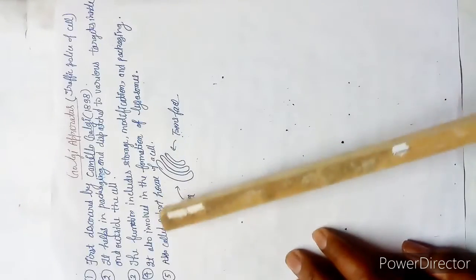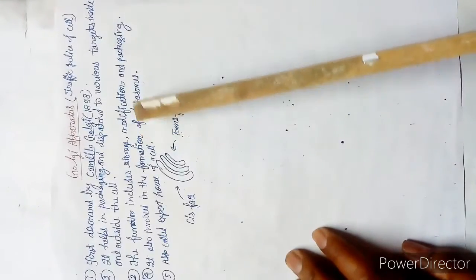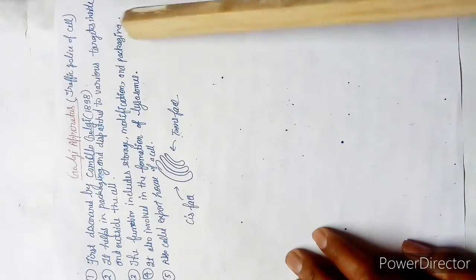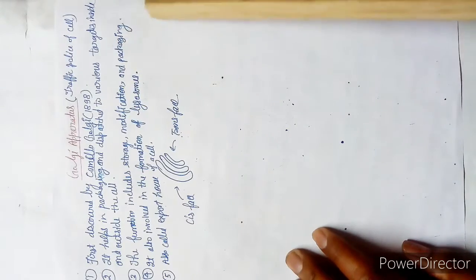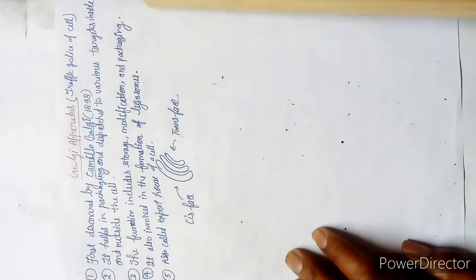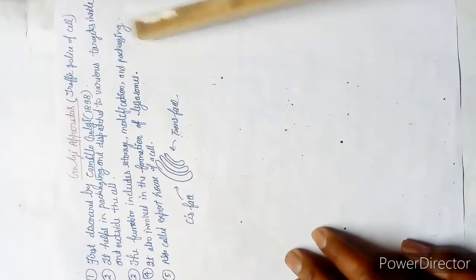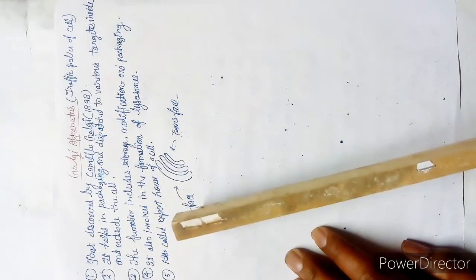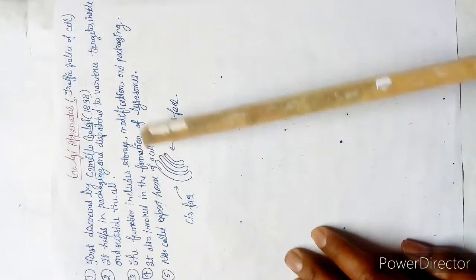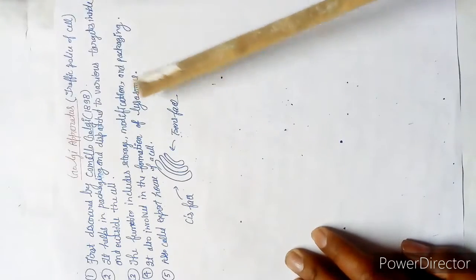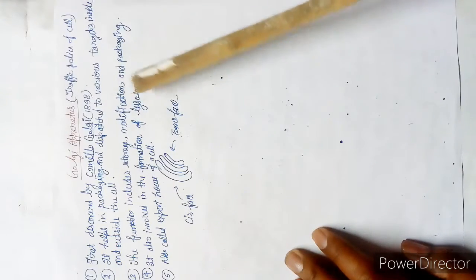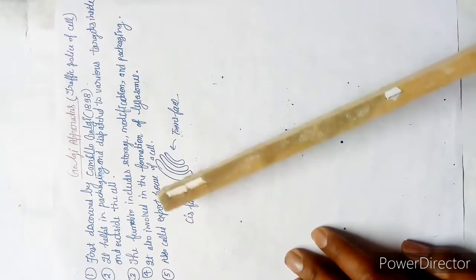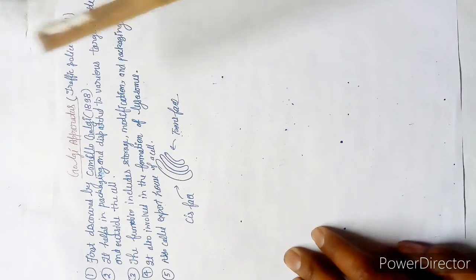The functions include storage, modification and packaging. Packaging is repeated, but it actually comes in sequence, so I have added it here also. The last one is that it also involves the formation of lysosomes. This is the point from your NCERT 9th science book.